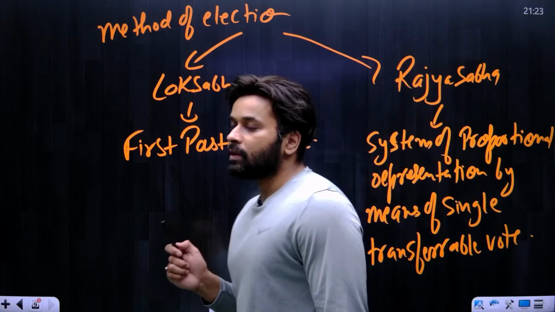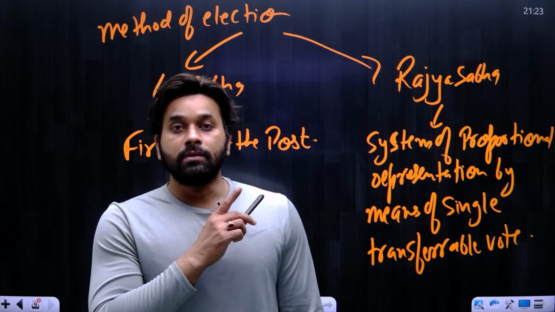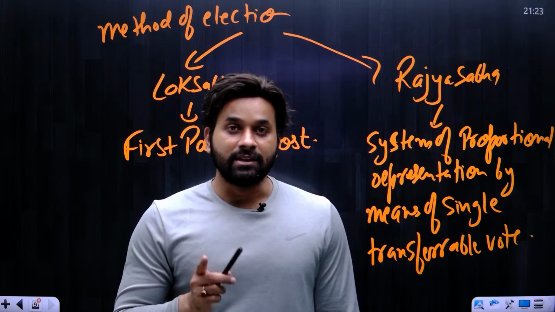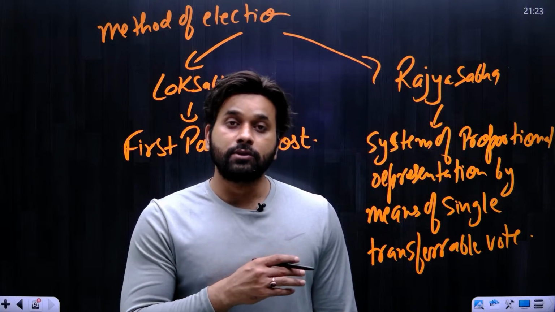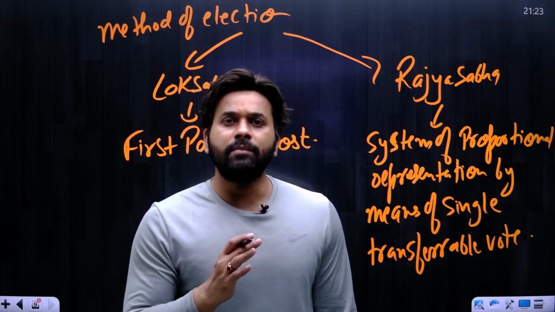Remember, the same method is used for the election of the president and vice president, and also for the legislative council.